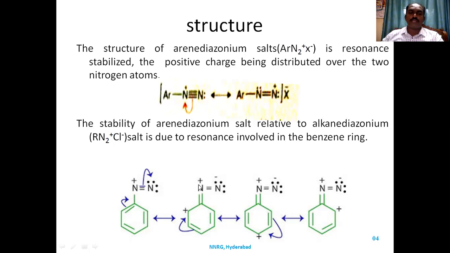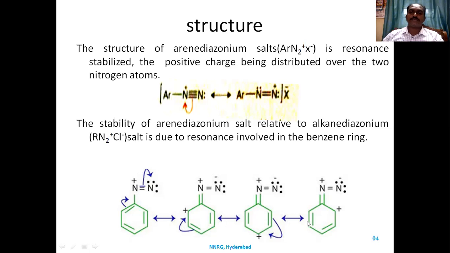That will try to pull the electron cloud from the aromatic nucleus, so this carbon becomes positive. That is nullified by the shifting of the pi bond here, and the para carbon gets a positive charge, and the pi bond shifts to this para carbon, so that the ortho carbon gets a positive charge. So it is resonance stabilized, meaning the aromatic nucleus becomes more positive because of delocalization.